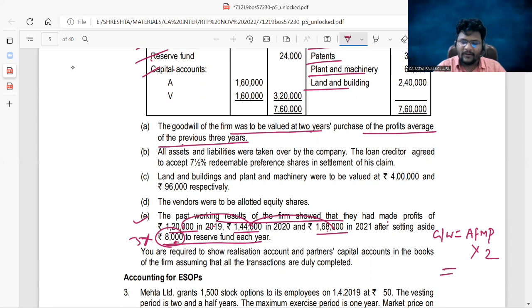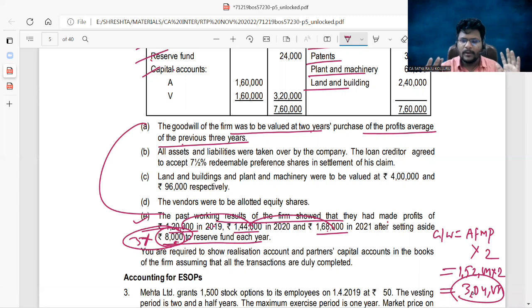You can calculate the average future maintainable profits like this: 1,20,000 plus 1,44,000 plus 1,68,000 plus 3 into 8,000, which is 24,000, divided by 3 years, which is 1,52,000 I got, into 2, which is, sorry, 3,04,000. So 3,04,000 is the goodwill of the firm. This is derived from point number A and point number E. Put that aside. So goodwill of the firm is 3,04,000.